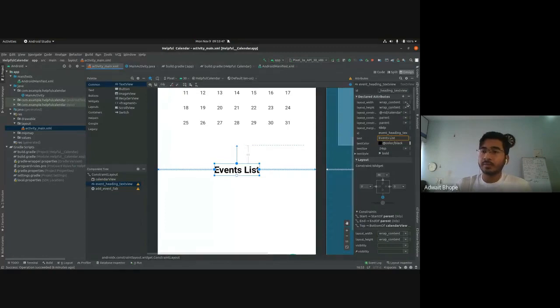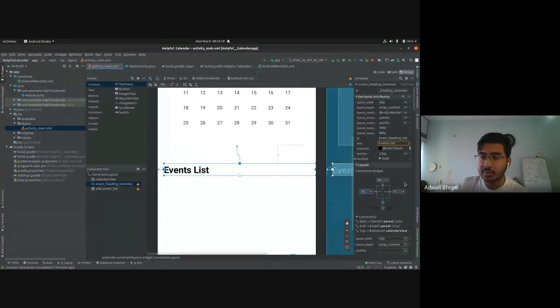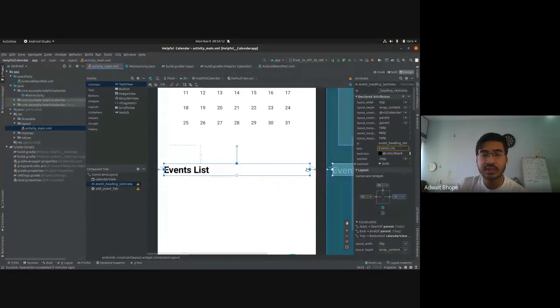For the layout width, there's another option named match constraint. When you click on that, you'll see what happens. This blue box now covers the entire screen because it tries to match the constraints, which are 0 and 0 on both left and right. If you keep this 16 and this 16, you'll see that it reduces from both sides, but it has still expanded and is trying to match the constraints.